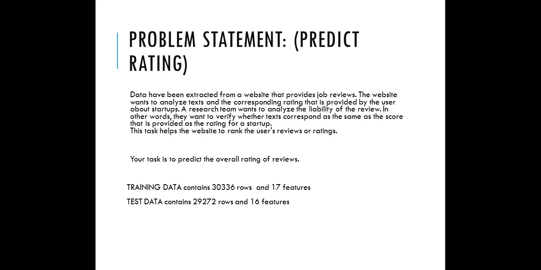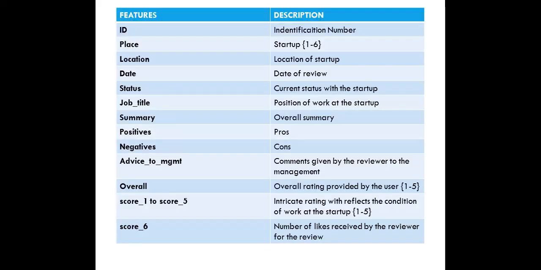Now we'll move into the second problem. For this problem, data represents the job reviews and our task is to predict the overall rating of the reviews. Training data contains around 30,000 rows and 17 features, and test data contains around 20,000 rows and 16 features. This data contains different features like place, location, date, status, job title, summary. We also got positive and negative feedback. We also have internal scoring features from 1 to 6, and our task is to predict the overall rating from 1 to 5. So the approach to solve this problem is almost similar compared to the previous problem.